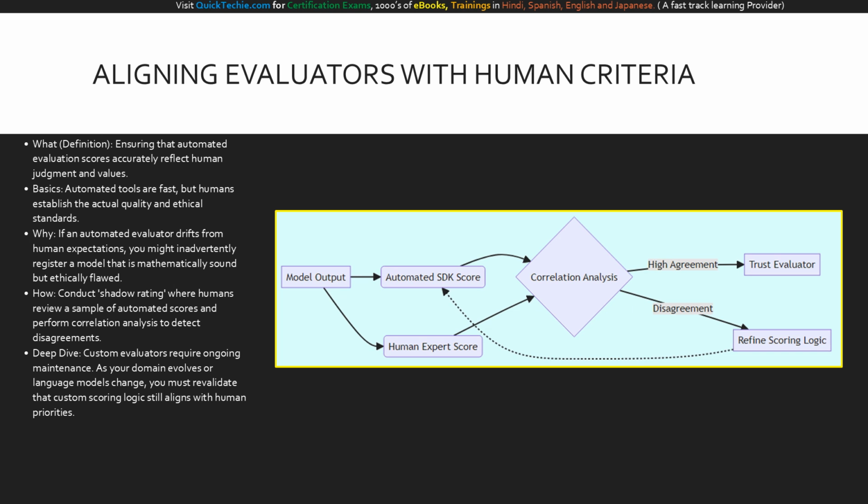This is an iterative process. As your domain evolves, you must adjust the scoring logic, refine keyword matching, and rerun shadow ratings to guarantee that your automated MLOps gates genuinely represent human values.